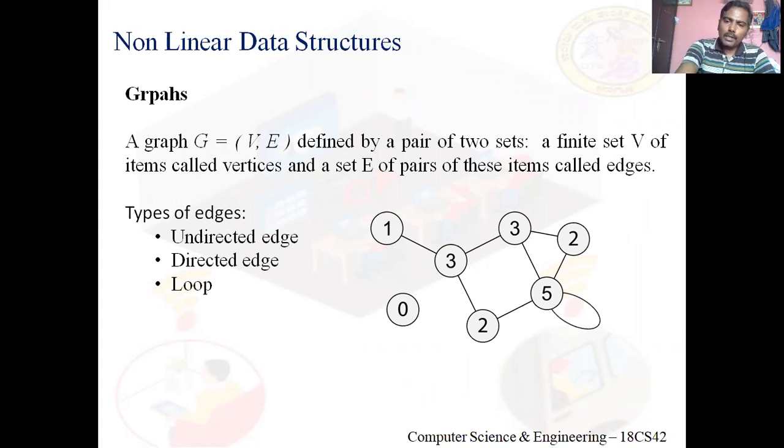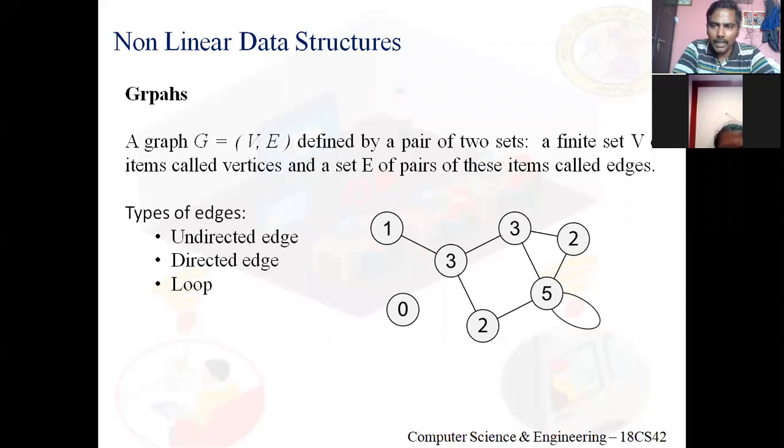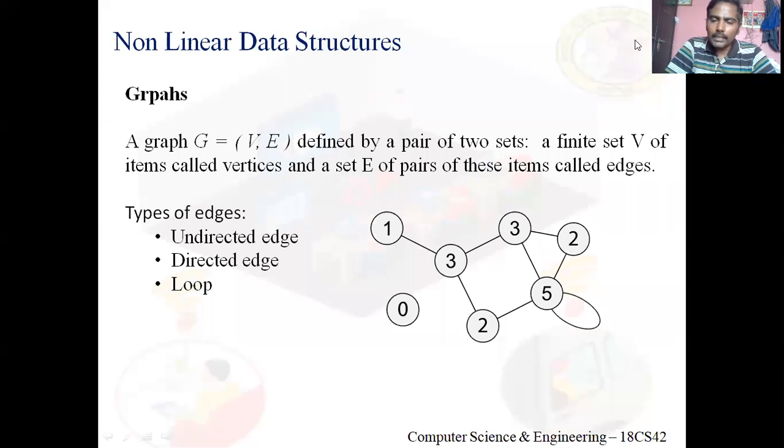Okay, so you look at 5. At 5 we can see there are four edges totally, but what you feel is there are three edges: 5 to 3, 5 to 2, and the other 5 to 6. See, at 5 there's an edge from 5 to 3, 5 to 2, 5 to 6.